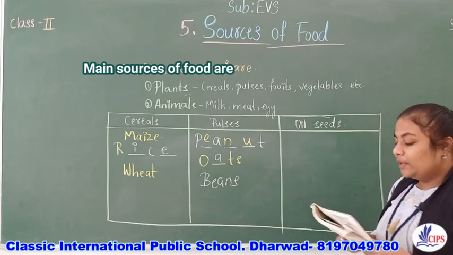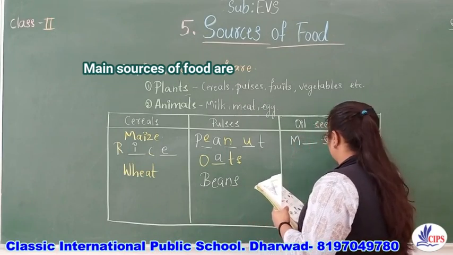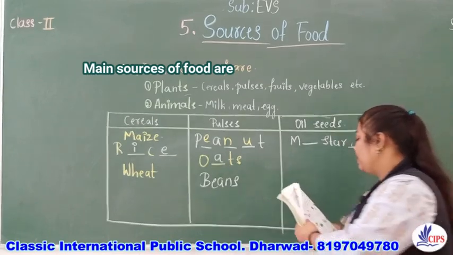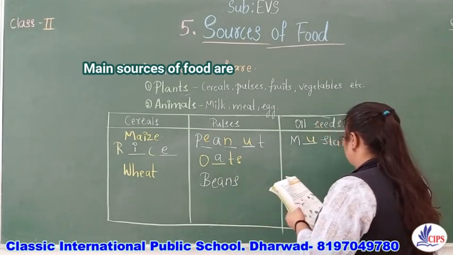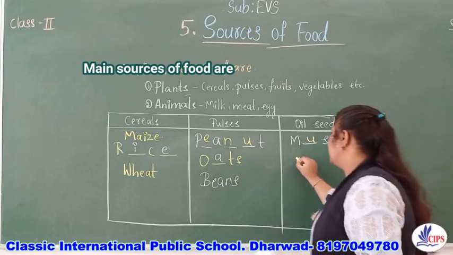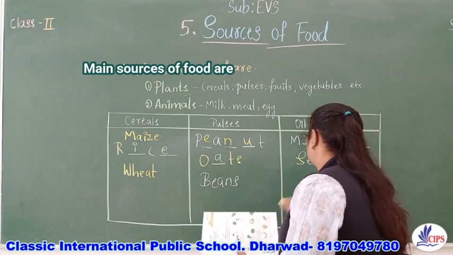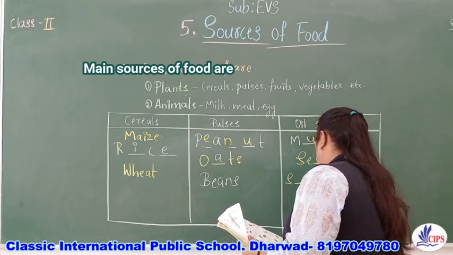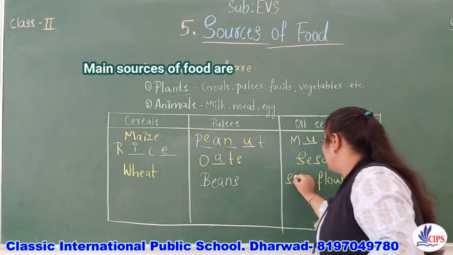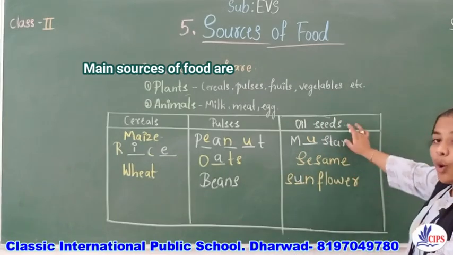Oil seeds. The first one, try to identify what that is. Mustard. M-U-S-T-A-R-D. Mustard. And the next one, sesame. And the next one, you can easily identify that. What is that? It is sunflower. Mustard, sesame and sunflower are the oil seeds.